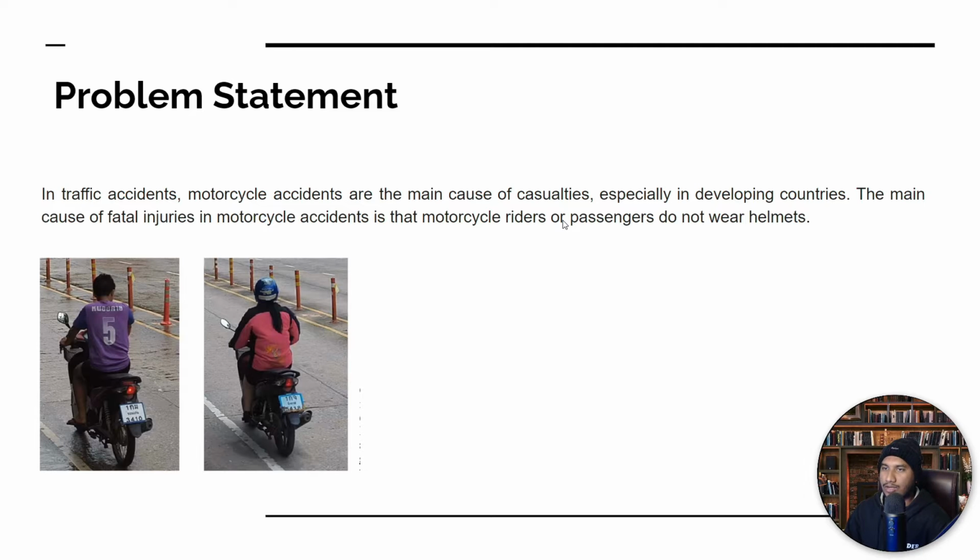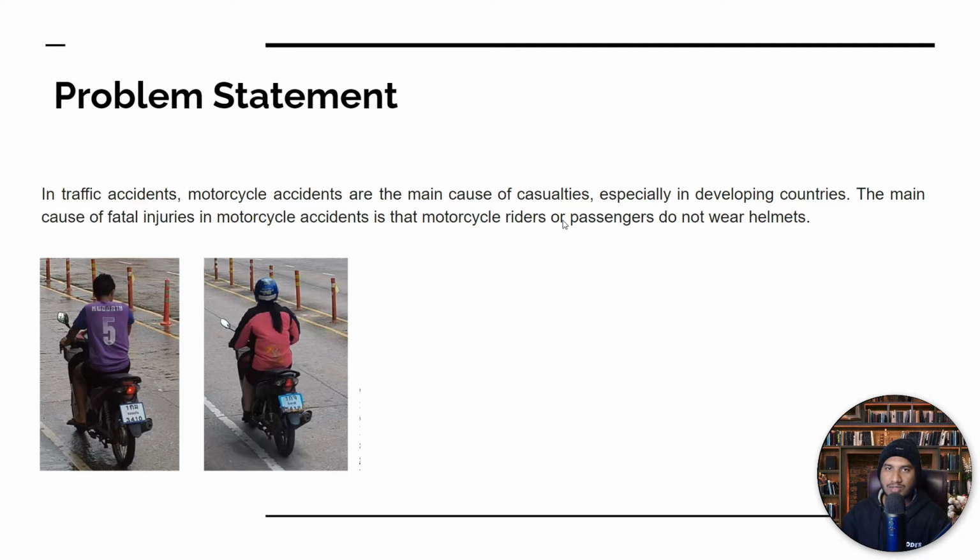So we are trying to detect whether they are wearing the helmet or not. If they are not wearing one, we'll label it as not wearing helmet, and if they are wearing one, we'll label it as wearing. With respect to that, the authority will take a decision on what they will do. So this is the problem statement, guys. I hope you got it.